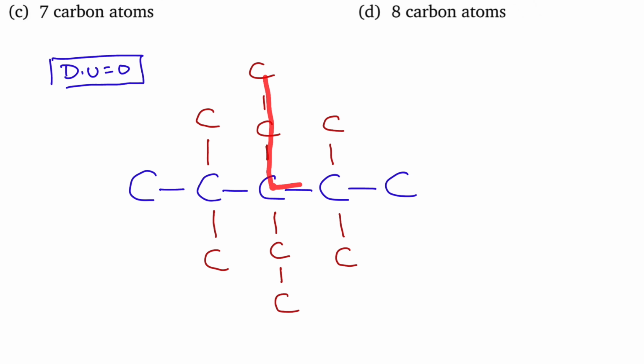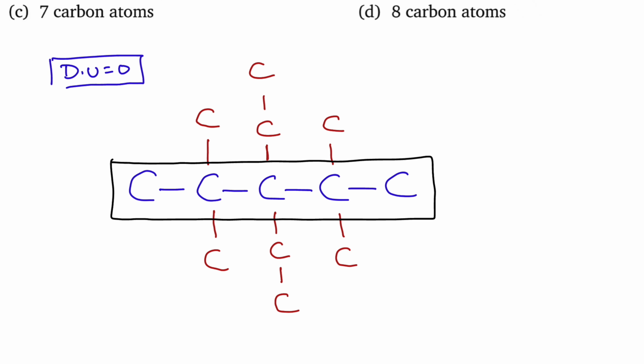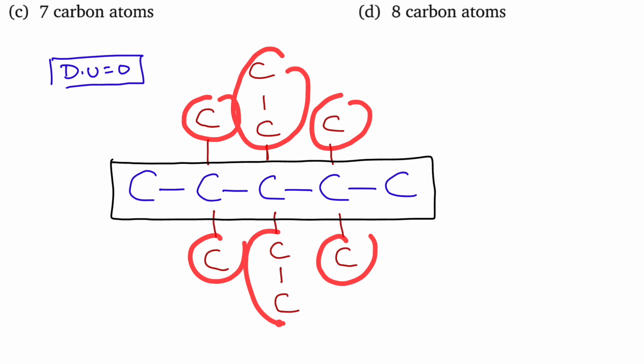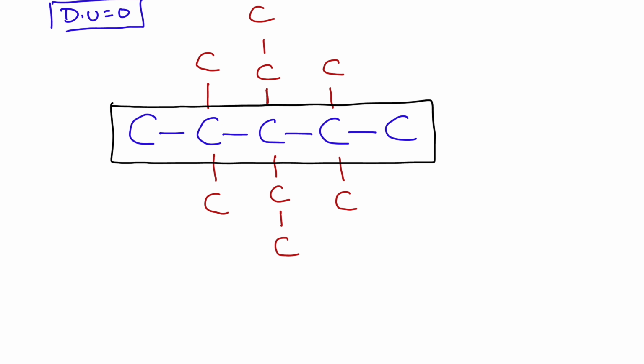Even if you take it like this, the length of the carbon chain is 5, but in this, without any hesitation, the principal carbon chain is this one only, because this principal carbon chain has 1, 2, 3, 4, 5, 6 branches.